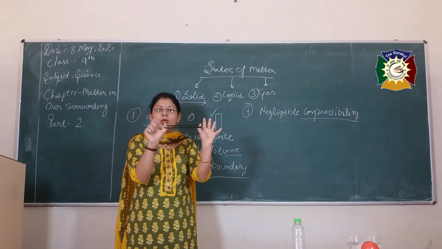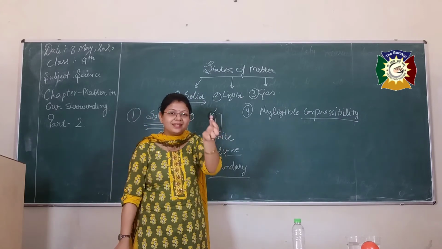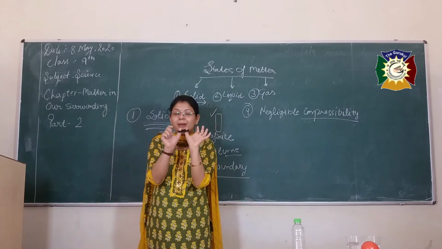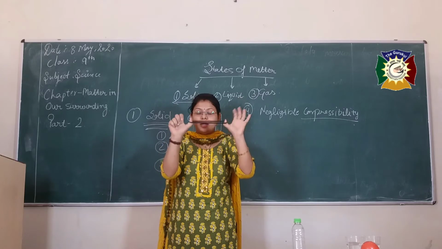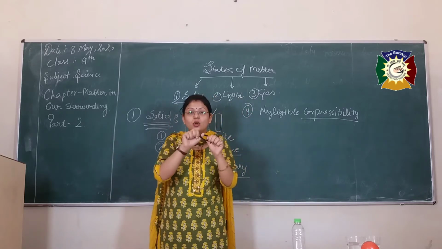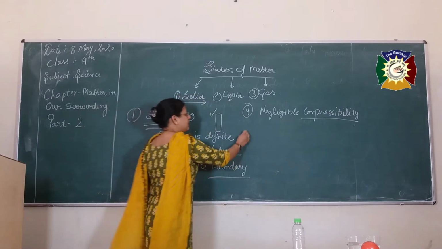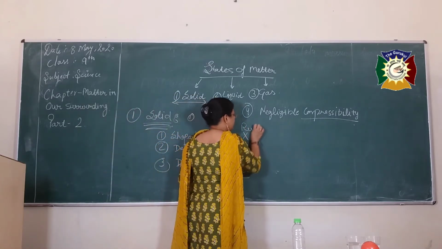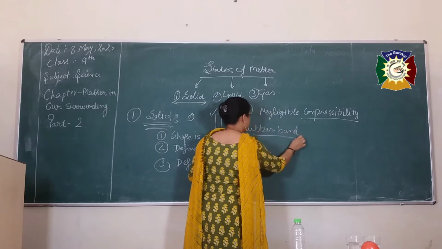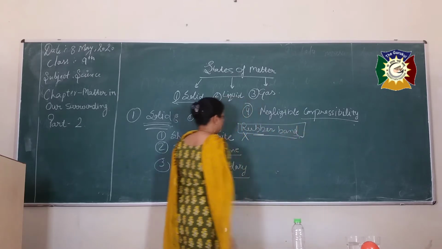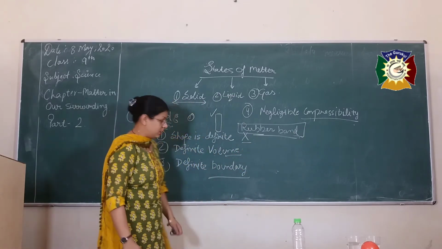But if I stretch it, the shape of the original rubber band is like this. If I apply force in both directions, the shape of this rubber band is going to change. It is not the same as the previous one. So a definite shape is not satisfied in the case of the rubber band. So I put a cross in front of that property.